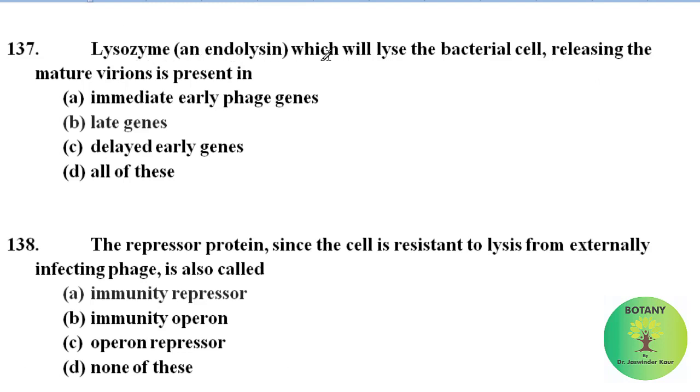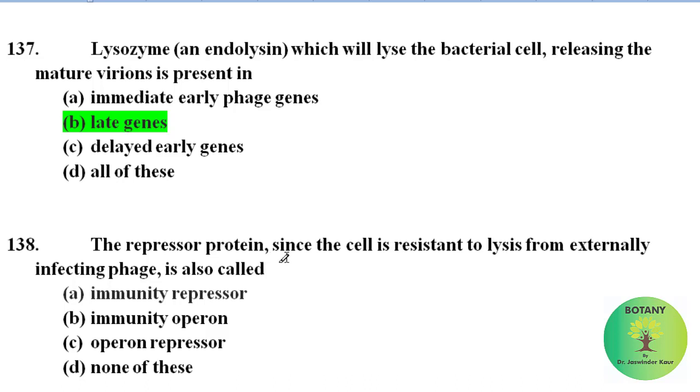Lysozyme and endolysin, which will lyse the bacterial cell releasing the mature virions, are present in immediate early genes, late genes, delayed early genes, all of these. Correct answer is late genes. Lysozyme releasing the mature virions is present in late genes.